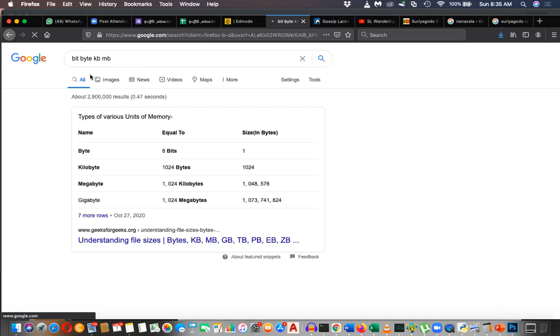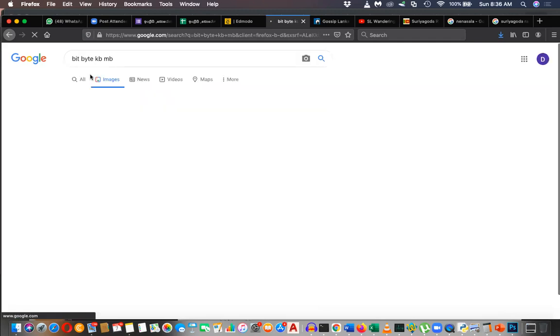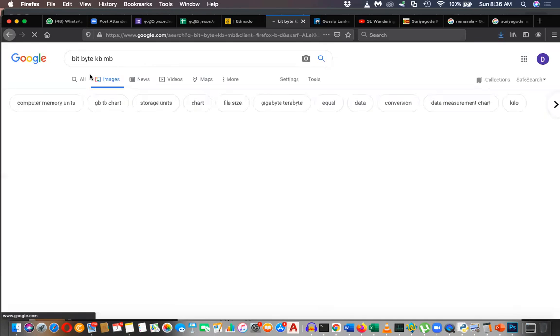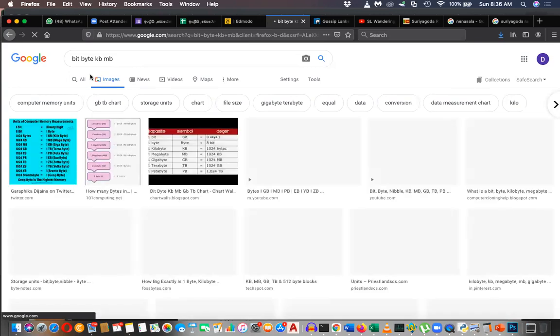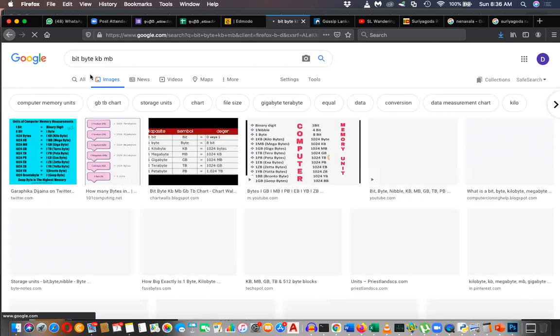Kilogram to gram is 1000, right. Kilometer to meter is 1000. But for kilobyte, byte, megabyte, gigabyte you need 1024, right? So please remember this. You can just Google it and take a print screen, or you can write down what I have written, but it doesn't have the full names, the kilobyte, megabyte thing.